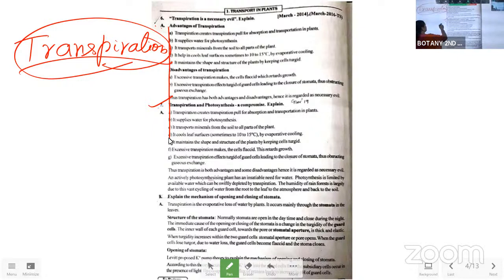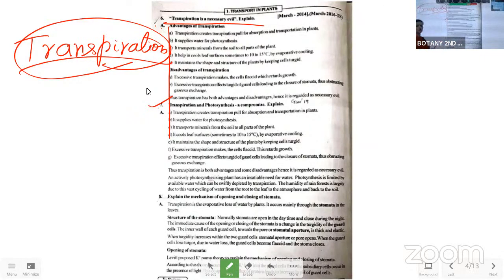There are the advantages and disadvantages of transpiration, or else the question will be: transpiration is a necessary evil, explained. That means how it is dangerous, otherwise harmful, for the plant body. Whenever we say transpiration is a necessary evil, in this we have to say what is meant by transpiration and what are the advantages and the disadvantages of transpiration.